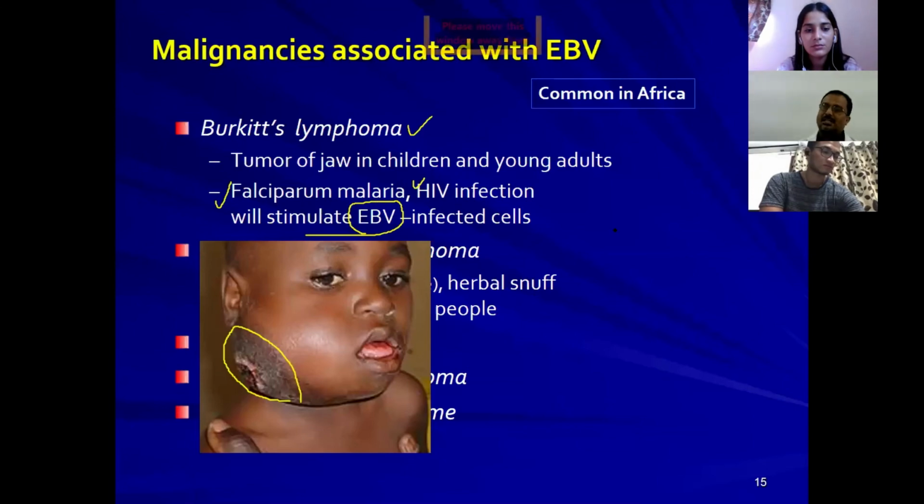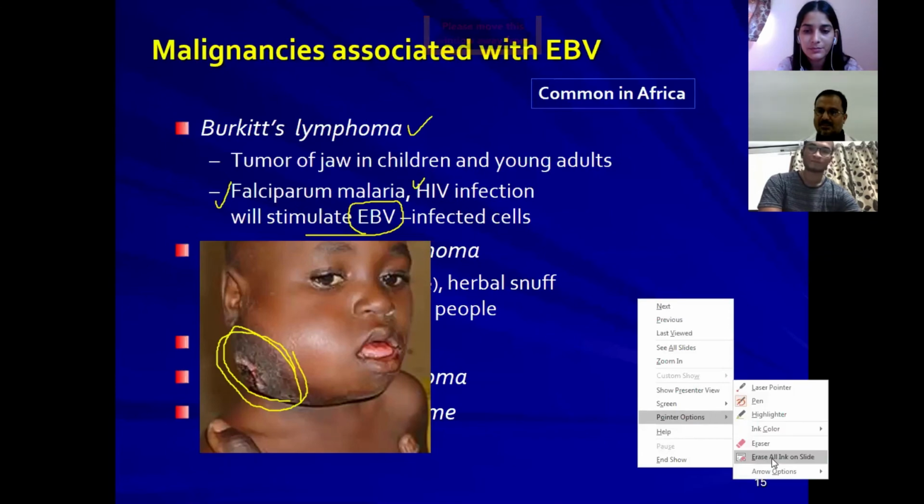So viral replication will occur. That means anybody who already has this Epstein-Barr virus in their body without any symptoms, if they are infected with falciparum malaria or HIV, activation will occur in this Epstein-Barr virus and result in this kind of lymphoma. Very common among children in African countries. Remember this. This baby is also a baby from Africa.